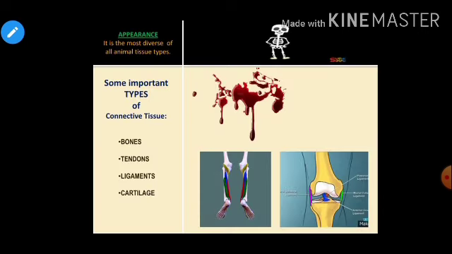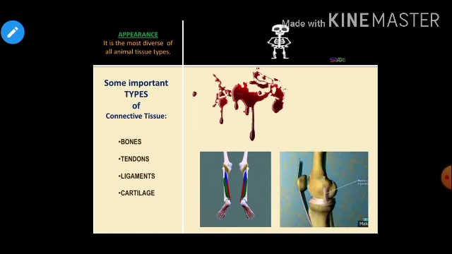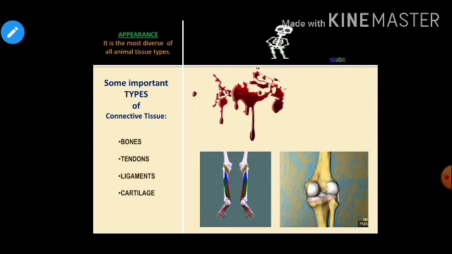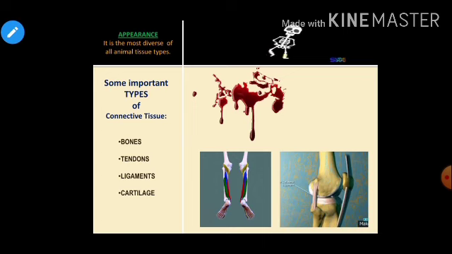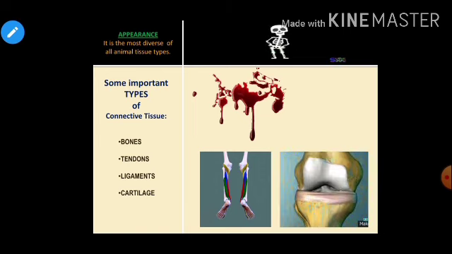Now children, talking about the connective tissue, it is the most diverse of all animal tissue types. Among all four types which we are going to discuss, that is epithelial, connective, muscular and nervous, these are the four kinds of animal tissues which we discussed in our previous class. And connective tissue is the most diverse type of tissue.